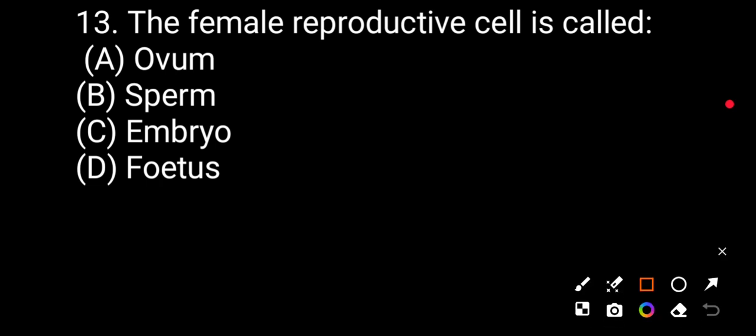Question number thirteen. The female reproductive cell is called ovum, sperm, embryo, fetus. The correct answer will be ovum.